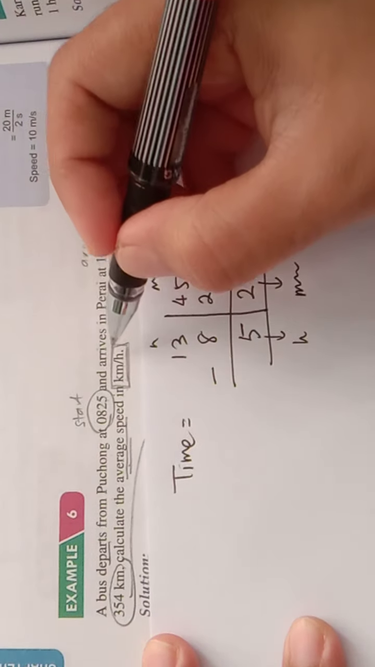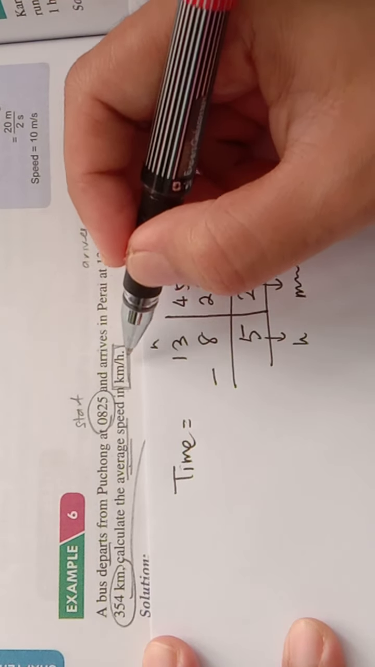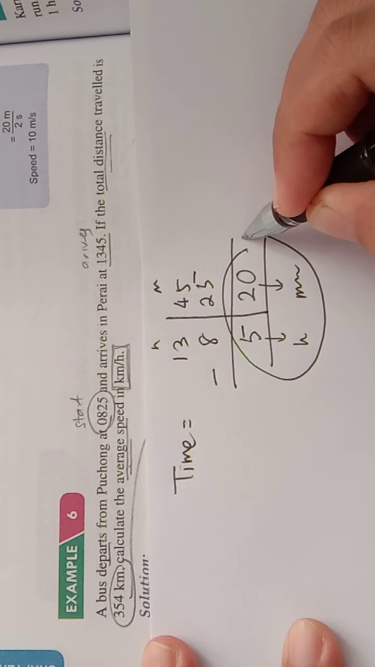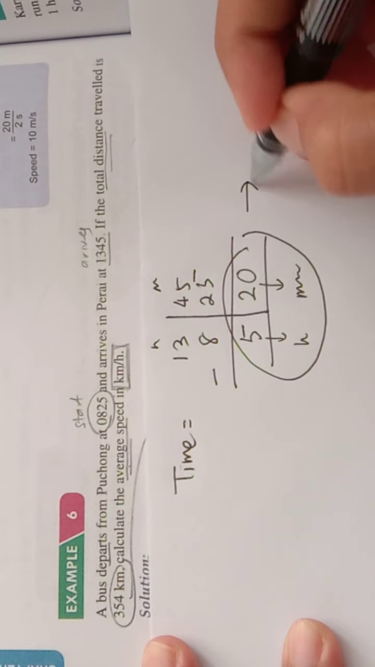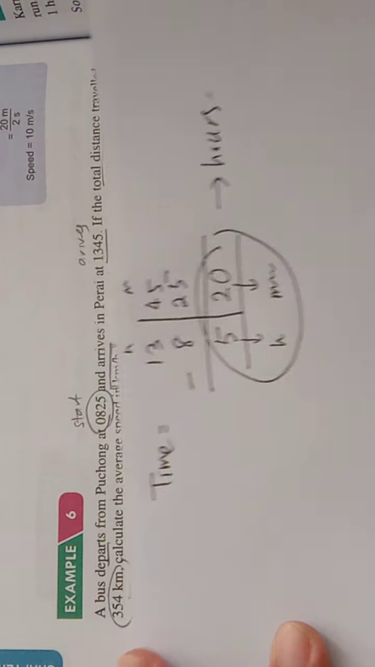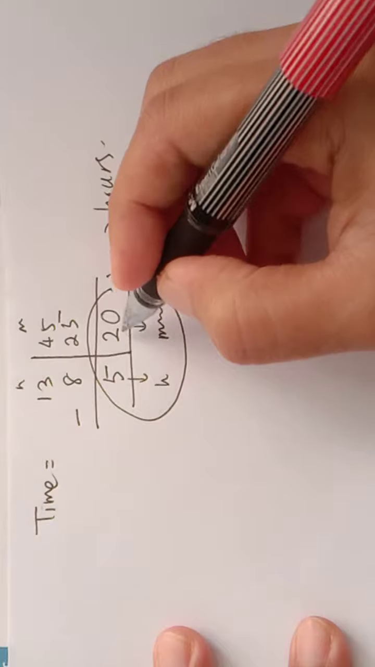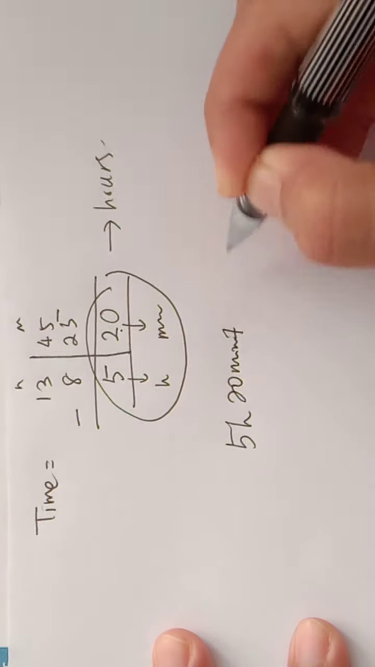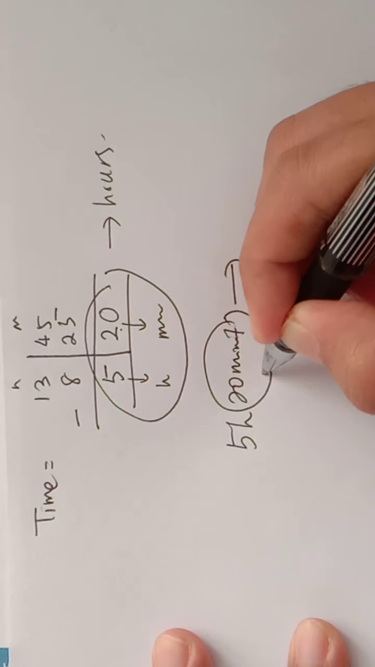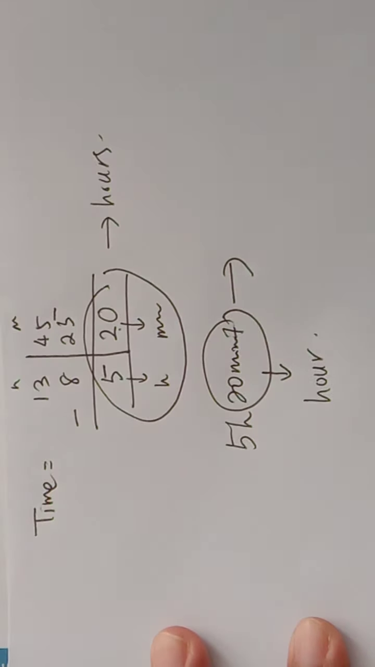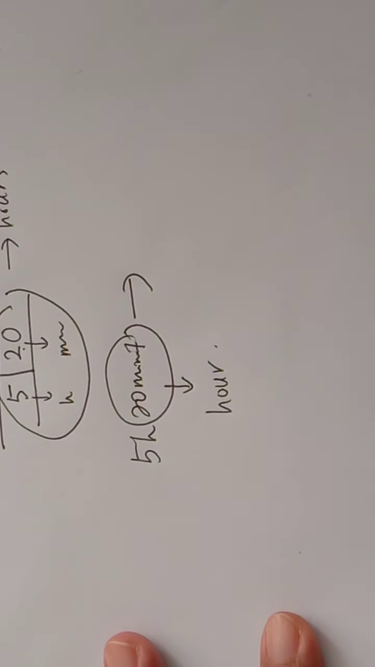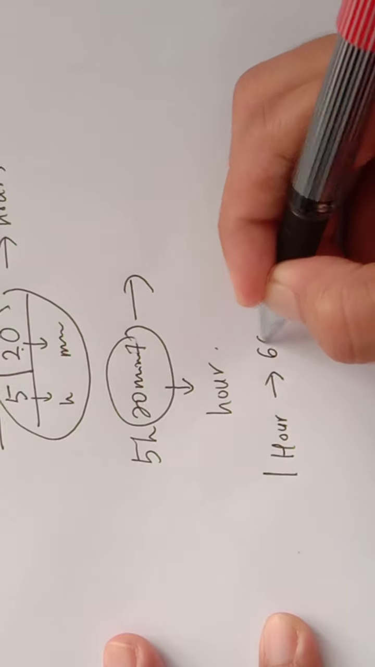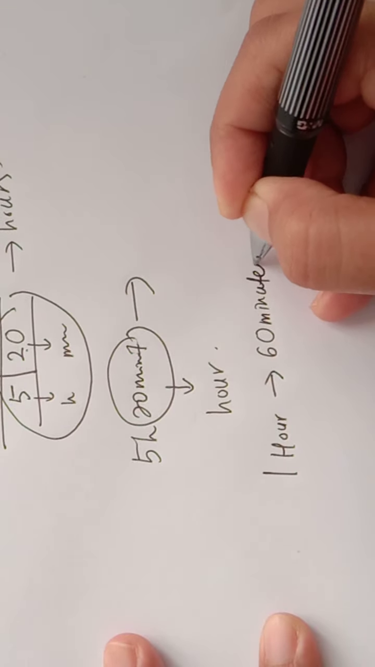But the question asks you to calculate in kilometer per hour. So this is hour and minute. How to change to hour only? So kita nak hour saja. How to calculate? The 20 minutes we need to change to hours. You must remember 1 hour is equal to 60 minutes.